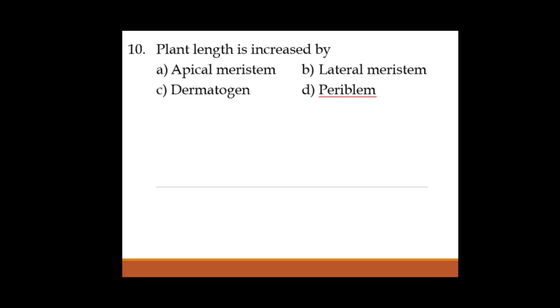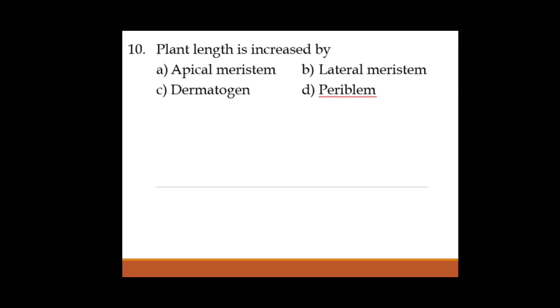So why has it got the name apical? Because the meaning of apical is tip. It is present at the tip of the plant, especially the root tip as well as the shoot tip or stem tip, which consist of meristematic cells. Meristematic cells are a group of cells actively involved in mitotic division that helps in growth of the plants. So certainly plant length has to be increased by apical meristem only.